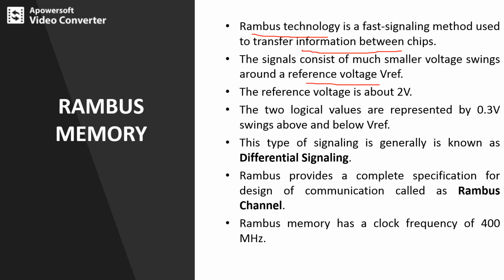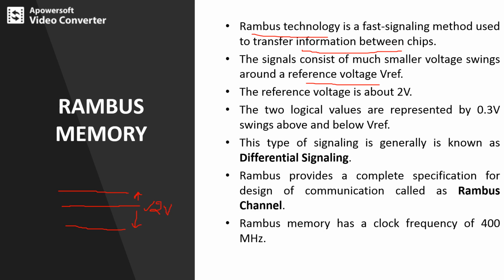In RAM bus technology, you can consider a set of small voltages which swing either above the reference or below the reference. If this is the reference or threshold voltage, it may swing above or below it. This reference voltage is around 2 volts.